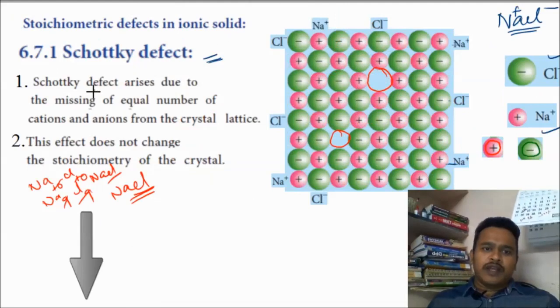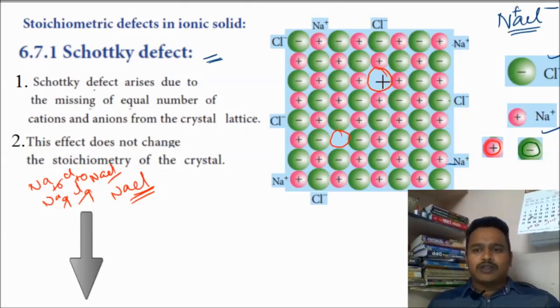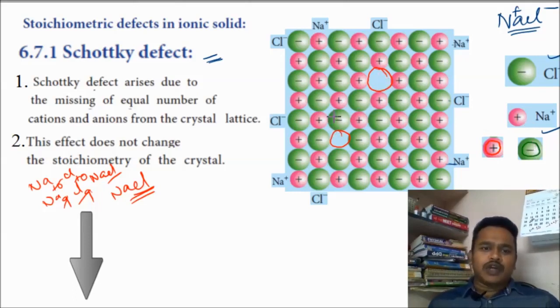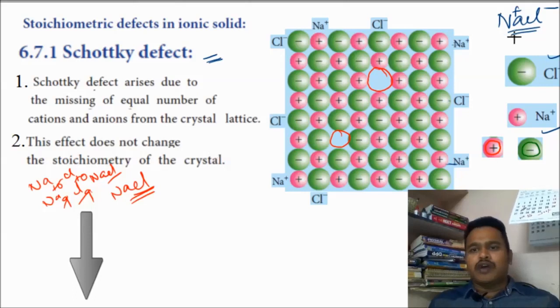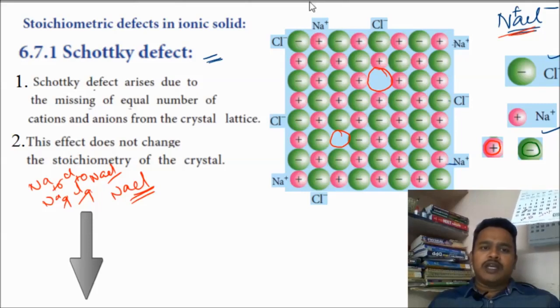You can observe it arises due to the missing of an equal number of cations and anions from the crystal lattice. One positive charge coming out means one negative charge is going to come out. Missing of both cation and anion leads to Schottky defect. In a similar way, it does not change the stoichiometry of the crystal. That means the molecular formula of NaCl is not going to change. That is why we can say stoichiometry is not going to change in a Schottky defect.